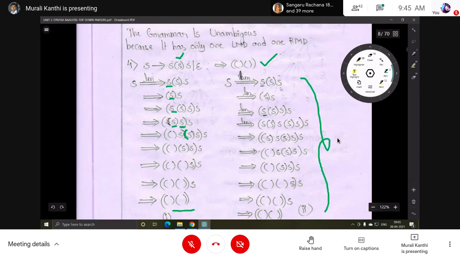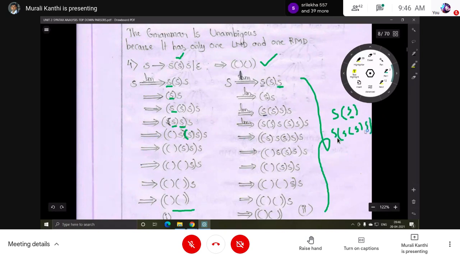So in the rightmost derivation, what rightmost non-terminal replacement is required? Okay, this S. Now S can be replaced by epsilon. What will we get? This S within the parenthesis. The next rightmost non-terminal, this S, is the rightmost non-terminal. Now replace it with this production. Okay, S within the open parenthesis S.